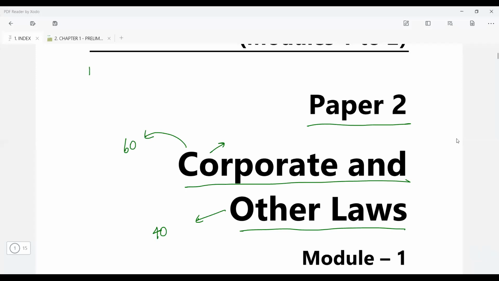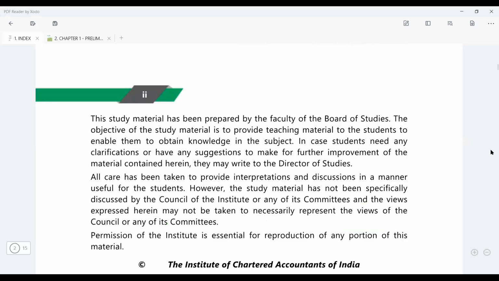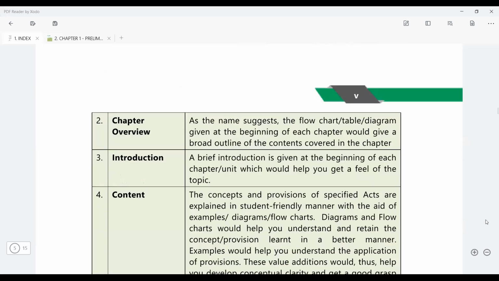We'll start from section 1, and the last section that we have to do in CA Intermediate is section 148. So from section 1 to section 148, these are divided into 10 chapters in the Companies Act itself, and they are divided into 10 chapters in terms of your module also.